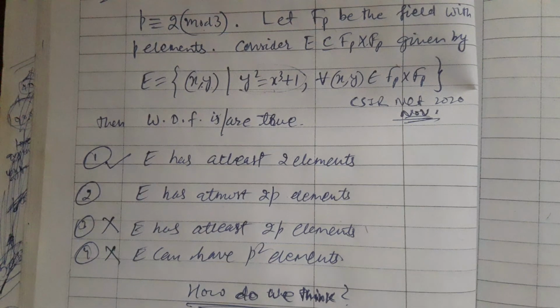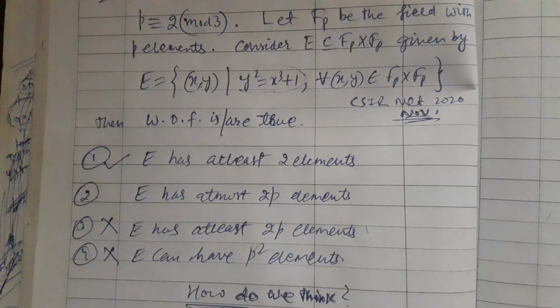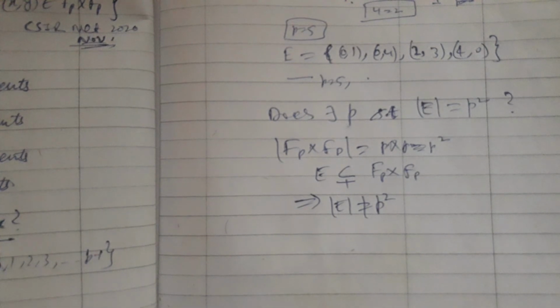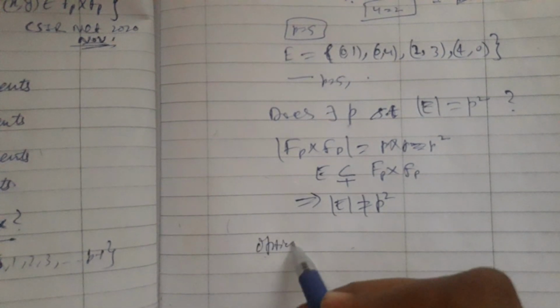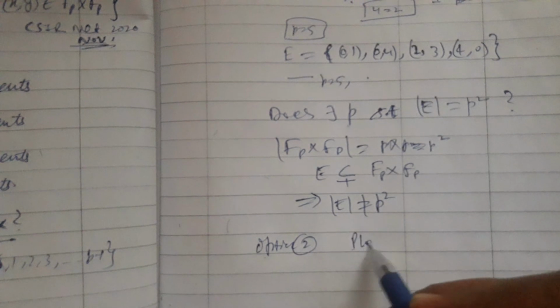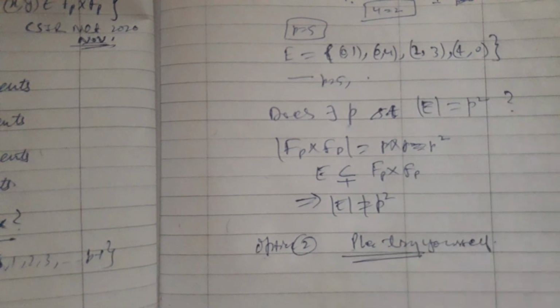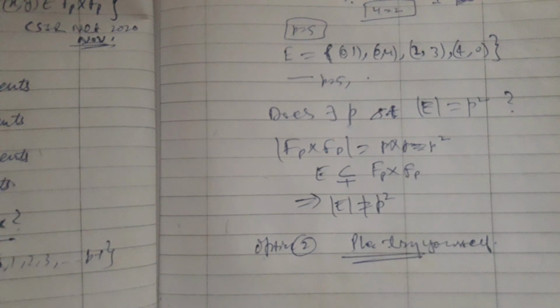Now option 2 says that E has at most 2p elements. I leave it for you as an exercise; try it yourself. Option second, please try yourself. It is also an interrelated option. Do that and share as much as you can.